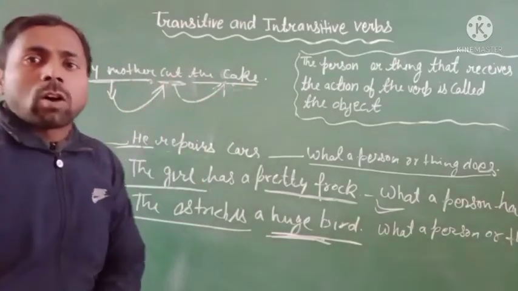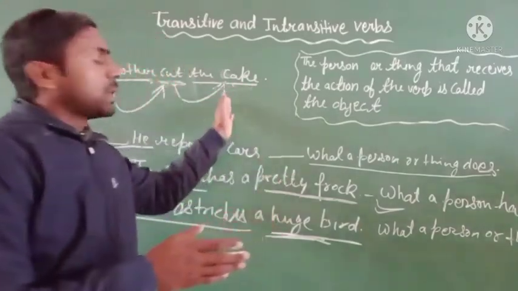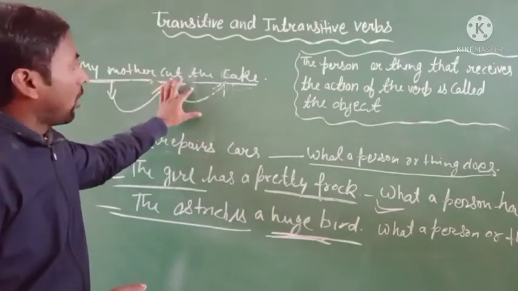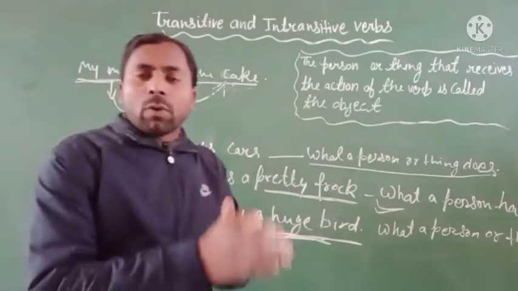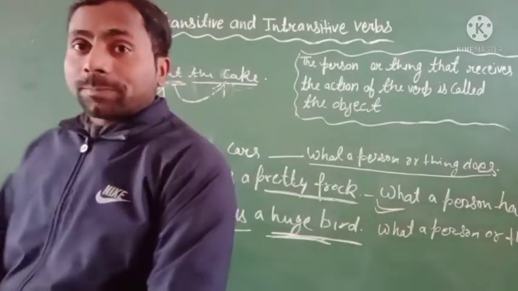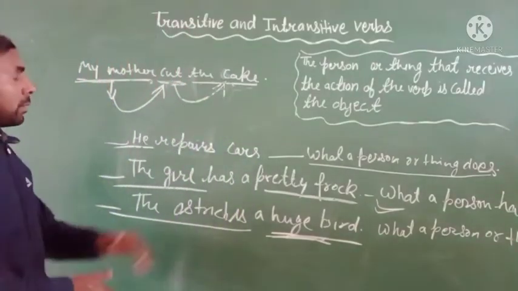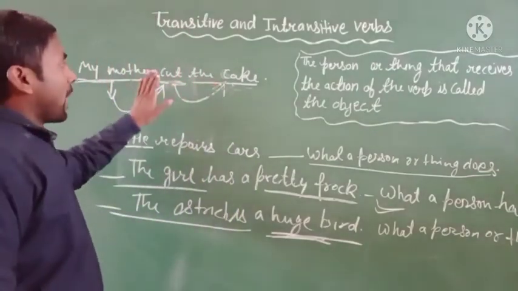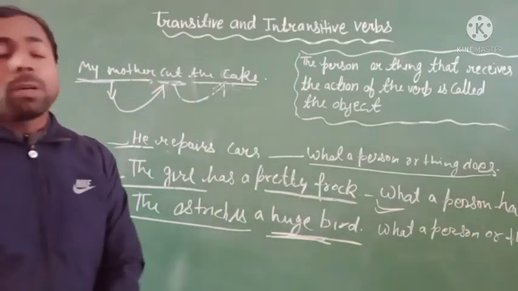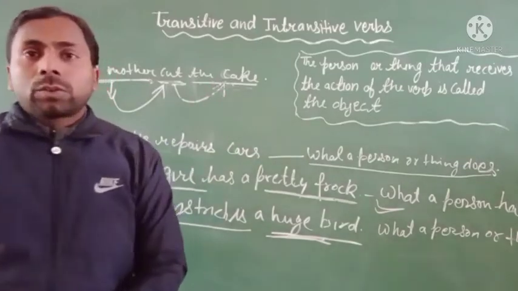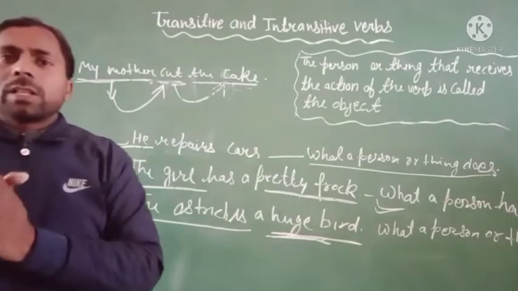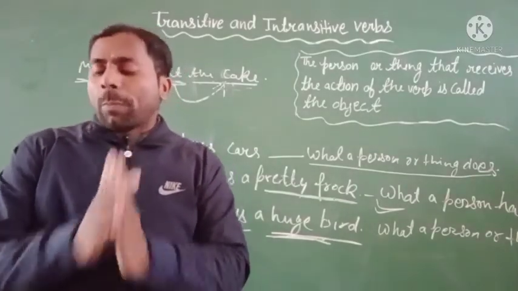So such a type of word will be the object. Clear? I hope you all understand the meaning of object. So this object is identified by the verb. Okay, it receives the action of the verb, so it is the object. So the verb, and that way we can say that the verb has two parts.